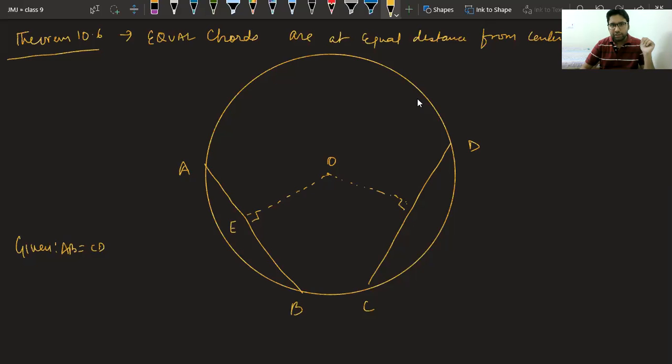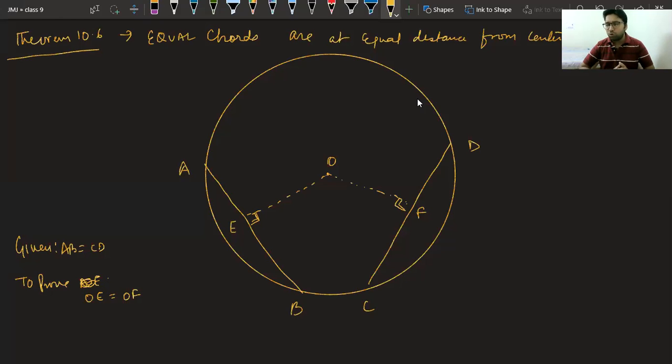Let me call it E, let me call it F. To prove: OE is equal to OF. We all know that the distance of a point from a line is the perpendicular distance. Now we have to prove if two chords are equal, they are at equal distance from the center.